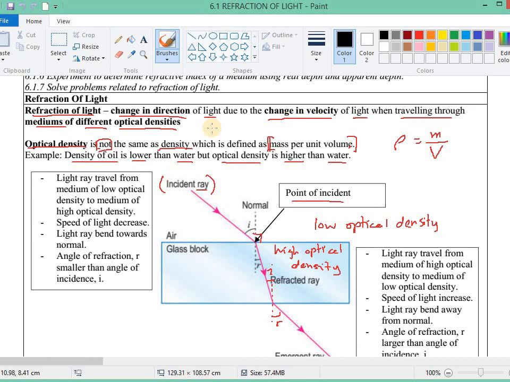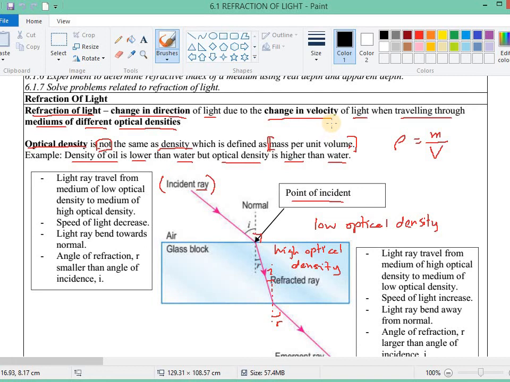So what is refraction of light? Refraction of light is the change in direction of light due to change in velocity of light when traveling through mediums of different optical density. So same with other waves. Other waves will also change. The velocity of the wave will also change when something happens to the medium.